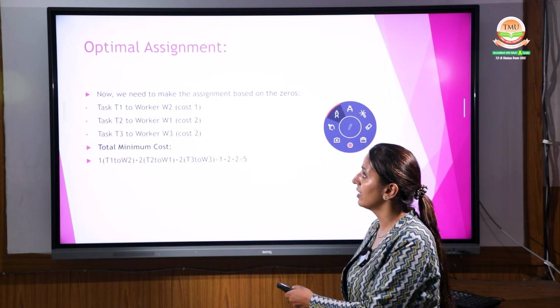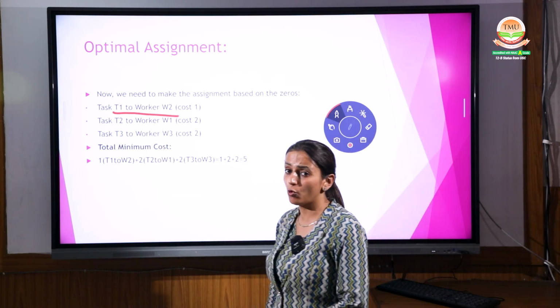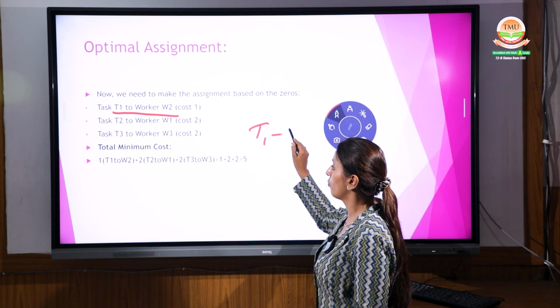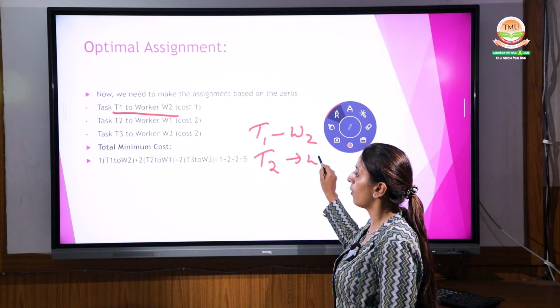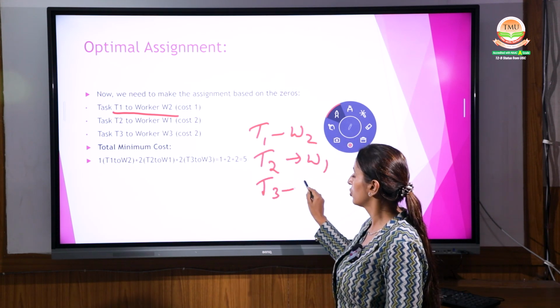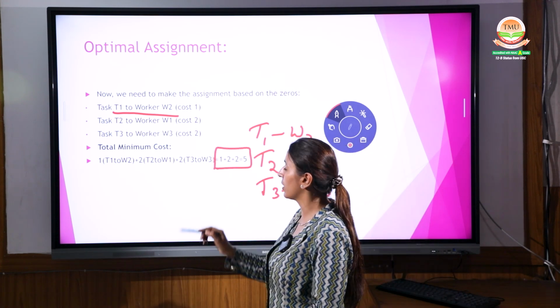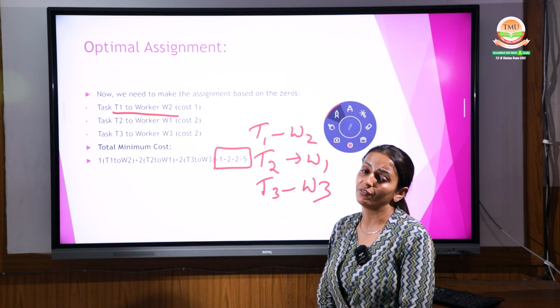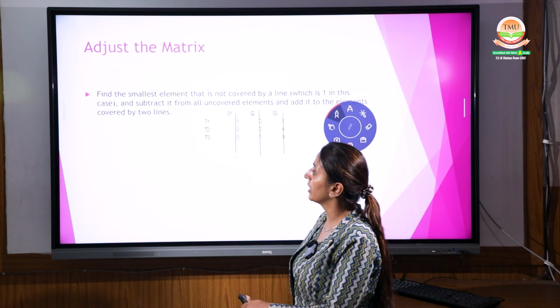Now on the next slide, optimum solution. They are given task 1 to worker 2, task 2 to worker 1 and task 3 to worker 3. So that your cost is 1 plus 2 plus 2 is equal to 5. How did this 5 come up?